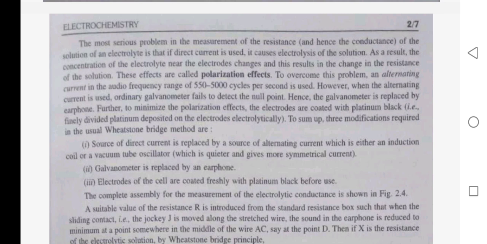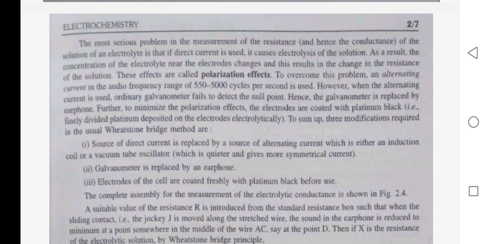To overcome this problem, an alternating current in the audio frequency range of 50,000 cycles per second is used. However, when alternating current is used, an ordinary galvanometer fails to detect the null point. Hence, the galvanometer is replaced by earphones. Further, to minimize the polarization effect, the electrodes are coated with platinum black, finely divided platinum deposited on the electrodes electrically.